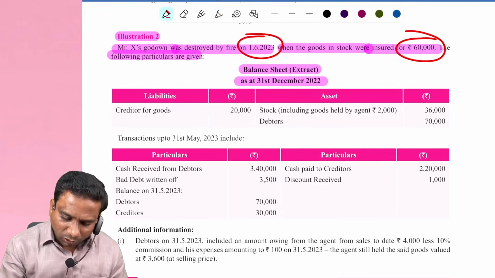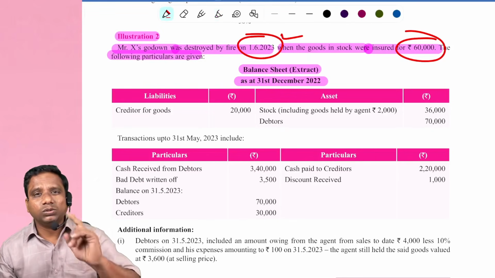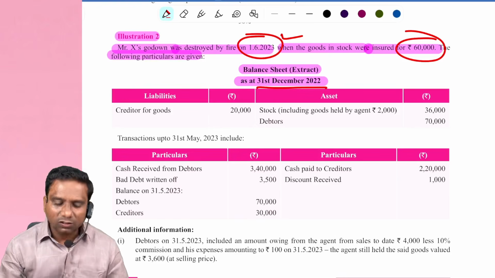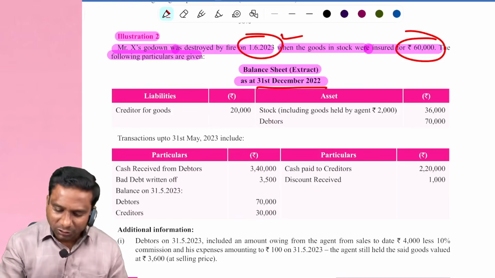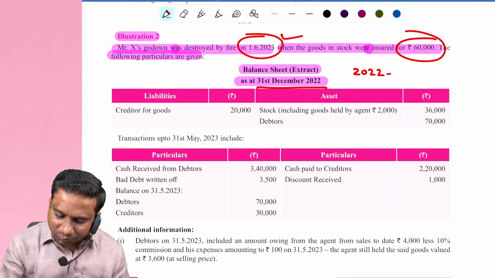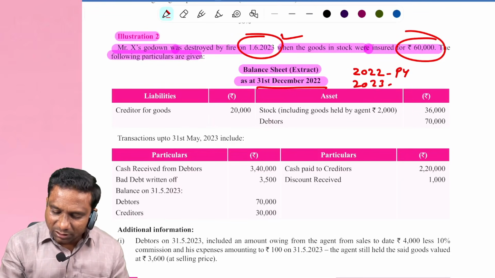The fire occurred on 1/6/2023. Here they are giving the balance sheet on 31st December 2022, which means they are following the calendar year. So 2022 is the previous year, 2023 the current year.